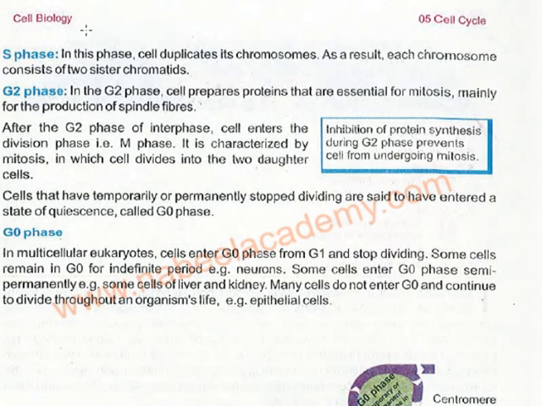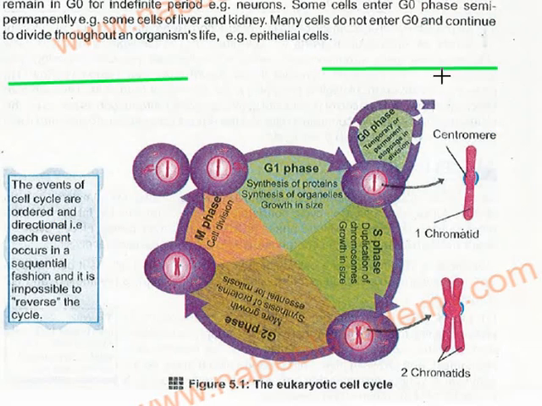Then in the interphase, first is G1, then second is S phase. In this phase the cell duplicates its chromosomes. What happens is that the cell duplicates the chromosomes, and as a result each chromosome consists of two sister chromatids. Now see, this is the G1 phase, this is the G naught phase, we call it G naught, and this one is the S phase.